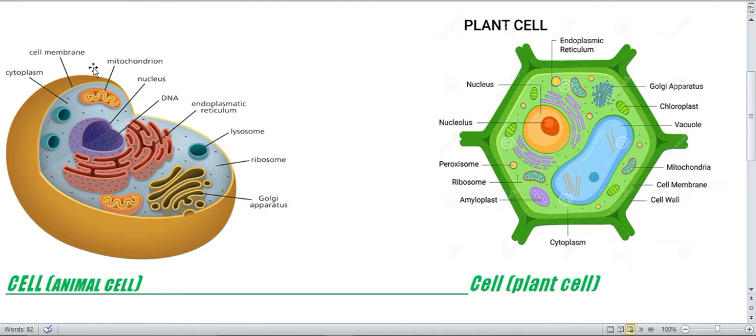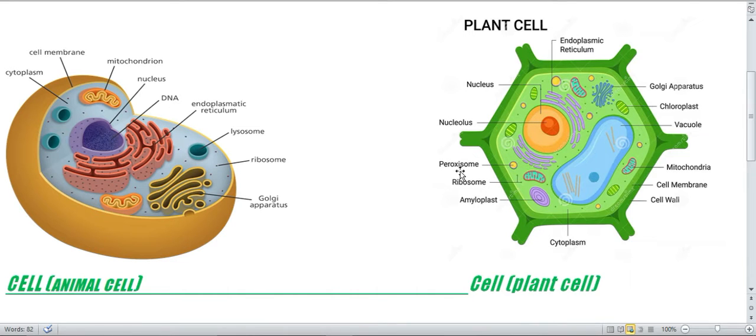These are present in all types of cells. So the function of cell membrane is to cover the cell. Cell membrane is also called plasma membrane. It is made up of lipids. Cytoplasm is a fluid, jelly-like substance which is present between the nucleus and the cell membrane. Cell membrane is also called a semi-permeable membrane because it only sends the important things inside and it only exits the waste products outside. So DNA is nothing but genetic material which is present in the nucleus.